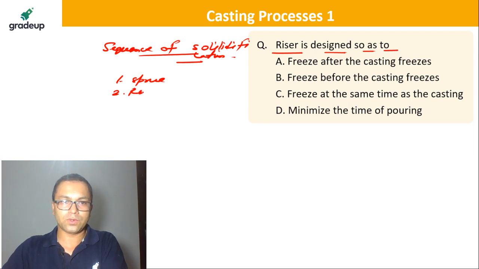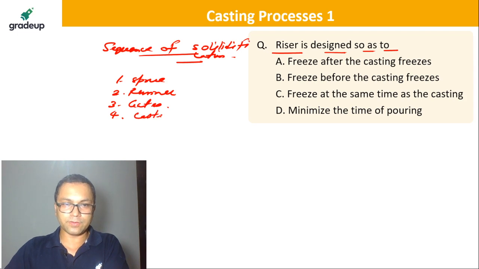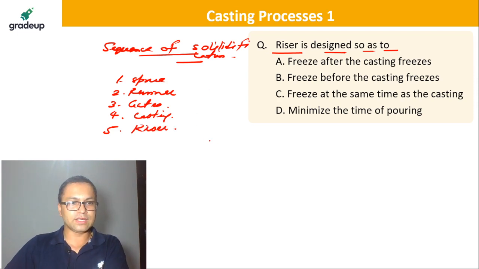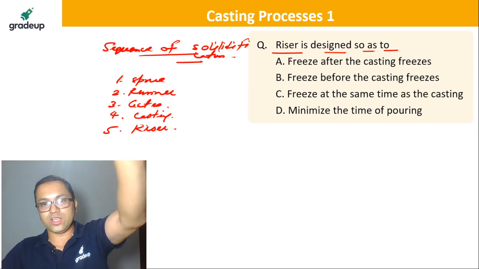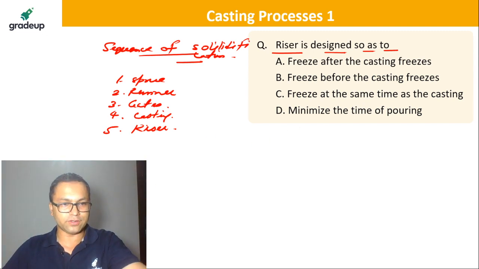So sprue, then runner will solidify, then gates are going to solidify, then the casting is going to be solidified. Then the fifth one should be riser. That's what it means. So this is the sequence. Are you getting this? Now please tell me, which option do you think is correct here, A, B, C or D?